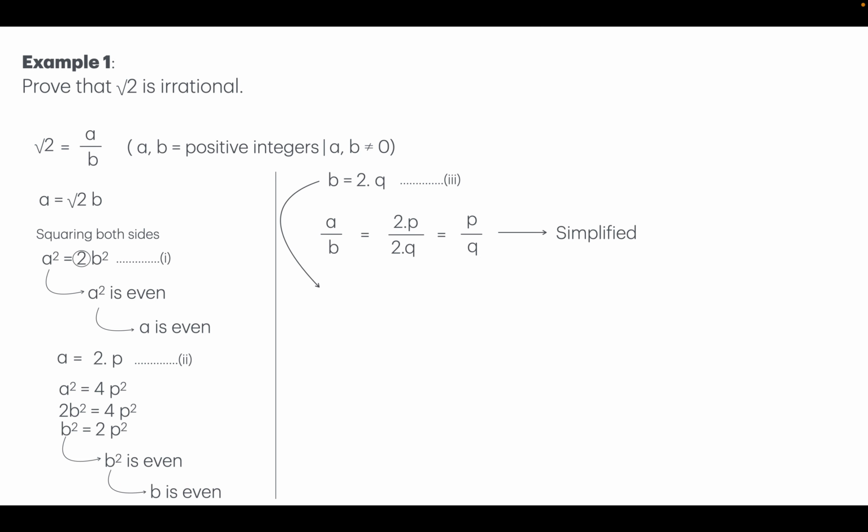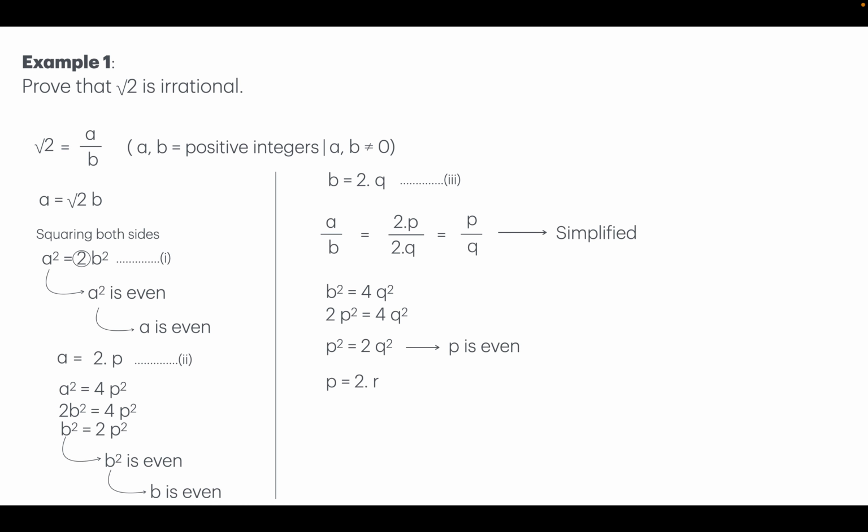Now let's see, b equals 2 times q, and let's square this expression. b square is equal to 4 times q square, and b square, you know, is 2p square from here. So I'll replace this with 2p square, and I get p square is equal to 2q square. That means p is going to be even, and if p is going to be even, that means I can write it as 2 times some other number.